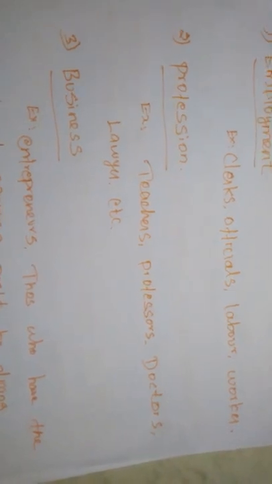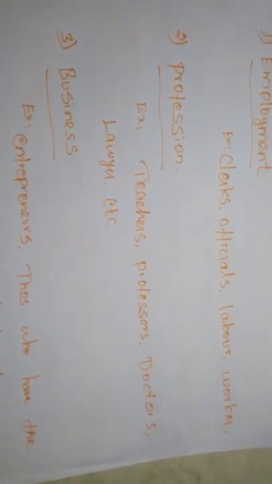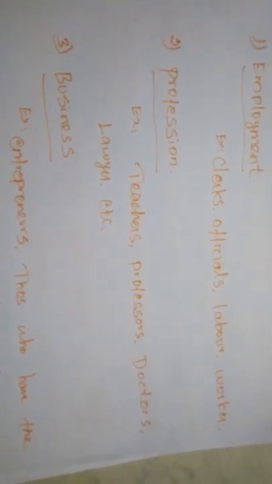Next, profession. I think you have heard this word, profession. From the word itself, we can understand what category this will be.